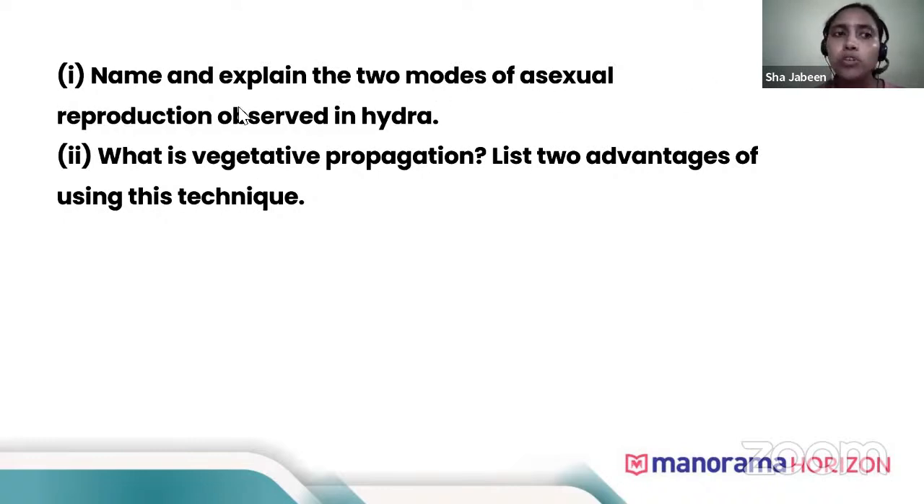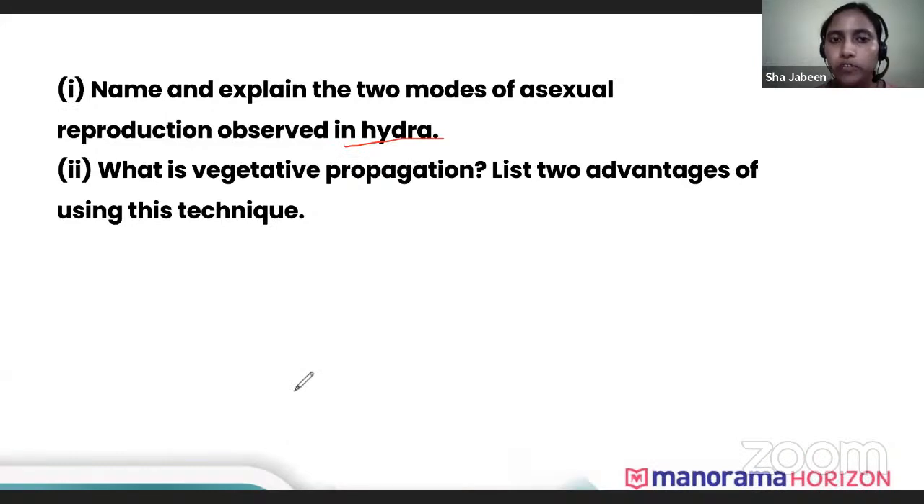Now, name and explain the two modes of asexual reproduction observed in hydra. What are the two modes of asexual reproduction seen in hydra? Come on, just quickly answer me. I have already told you. Okay, very good, all the answers are correct. One is budding and the other one is regeneration.